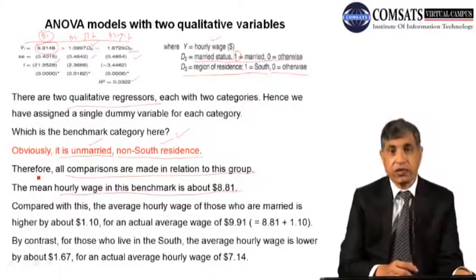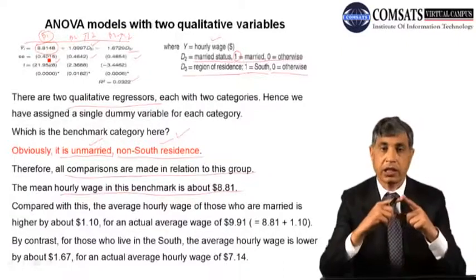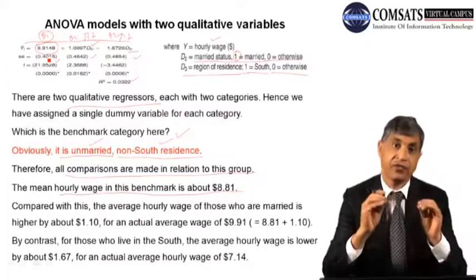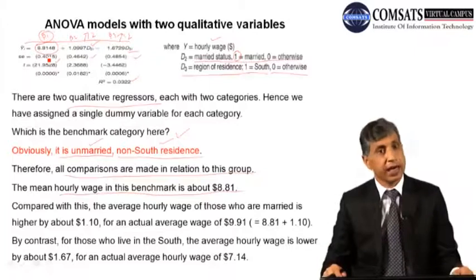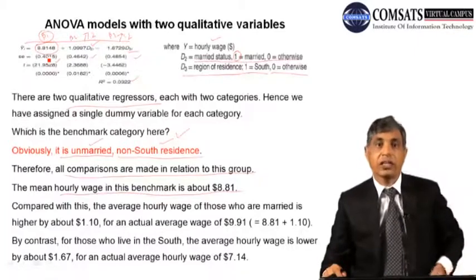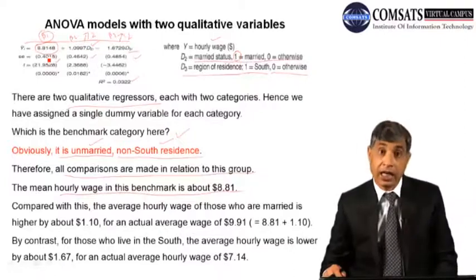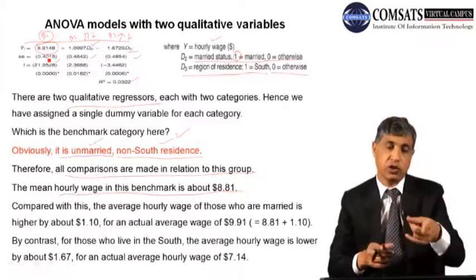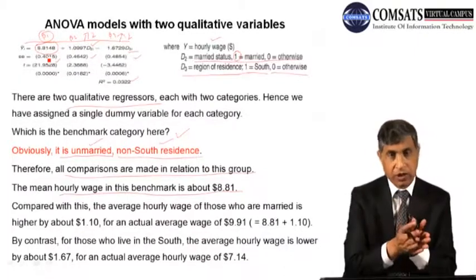What I can say is that the mean hourly wages of the persons who are unmarried and not from the south region is $8.81. कि वो बंदे जो बेचारे हैं भी अनमैरिड और साउदर्न एरिया से उनका ताल्लुक नहीं है, उनकी जो मीन वेजेस हैं वो इंटरसेप्ट में चली गई. That is the benchmark category. Now this is the benchmark category.